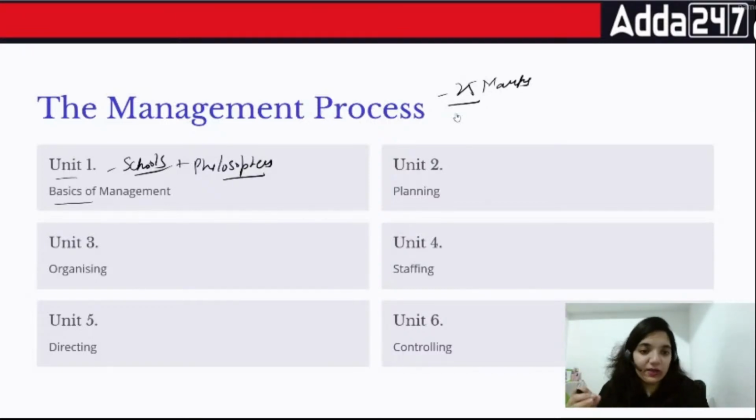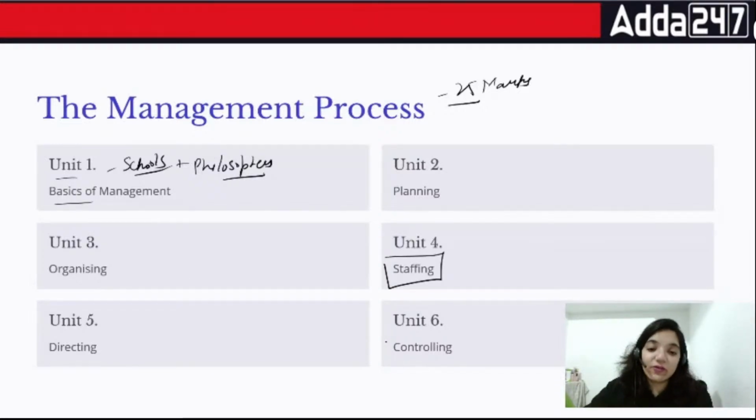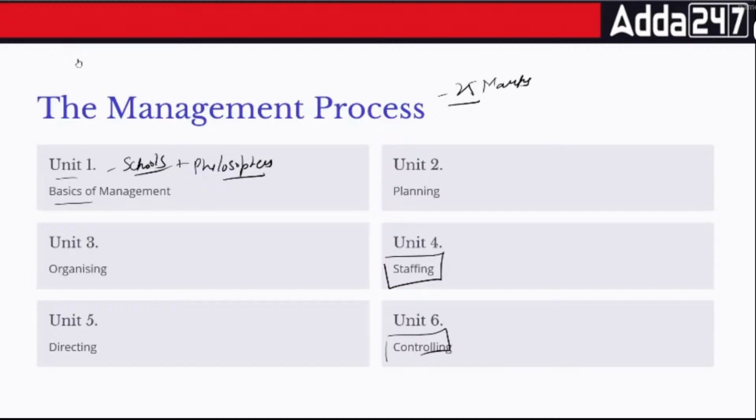So module A, number 1, is talking about management overall. The planning, organizing, staffing, directing, control, these are step by step how the management works. In this examination, I have seen a lot of questions being asked from staffing as well as from the area of controlling. It's not that they are not asking questions from the entire book, but when we talk about certain chapters, they are asking more than others. So first chapter, fourth and fifth, they have asked more questions from these areas as compared to the other three.